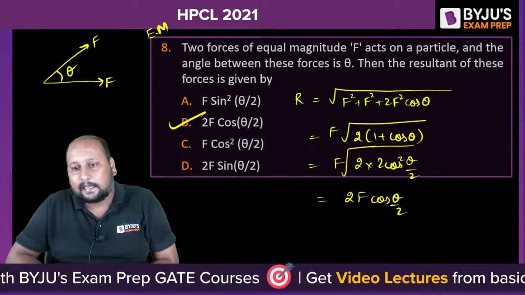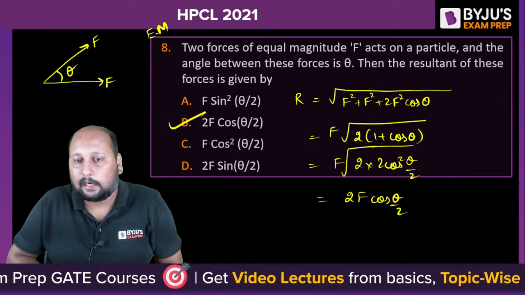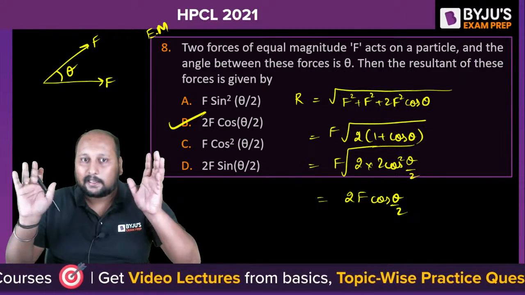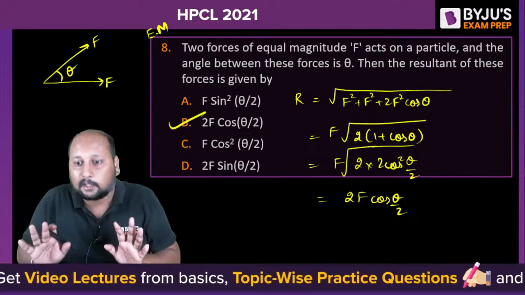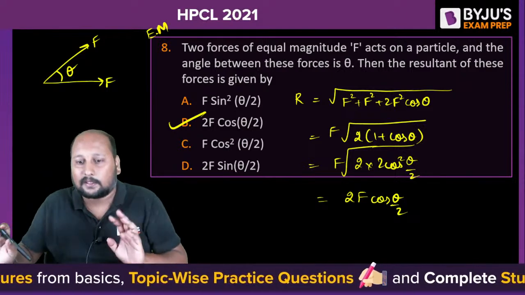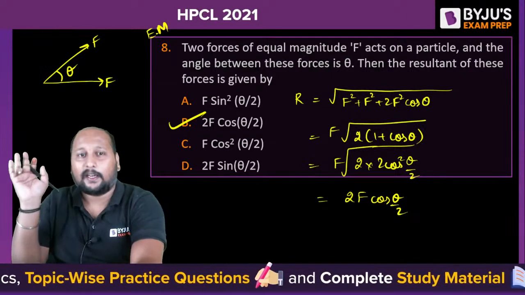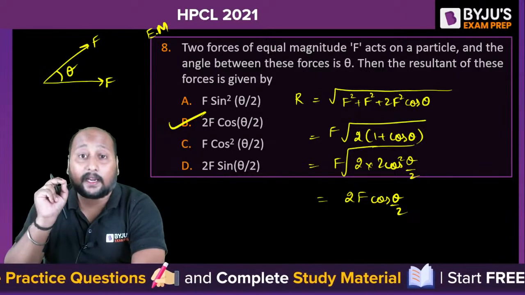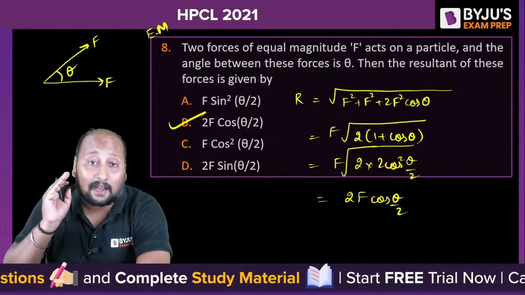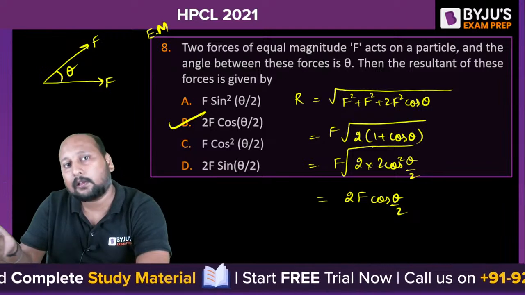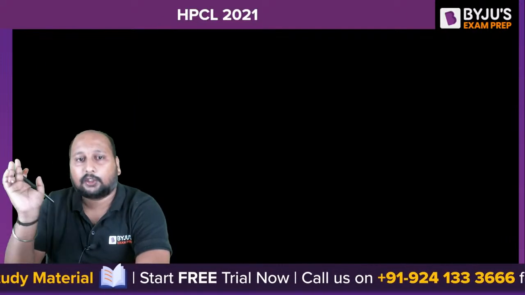Very good. Till now, everyone can check your performance, and you are getting near 100%, or 99.99%, at this point. Can we proceed? Can you see the level of the questions? Remember that HPCL has the same level. If you take the 2020 paper also, the same level of question was asked. So, next question.